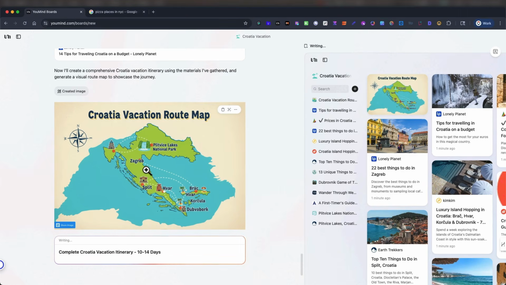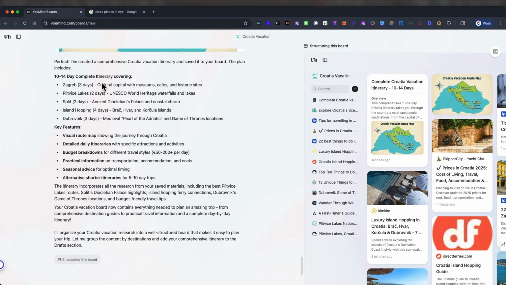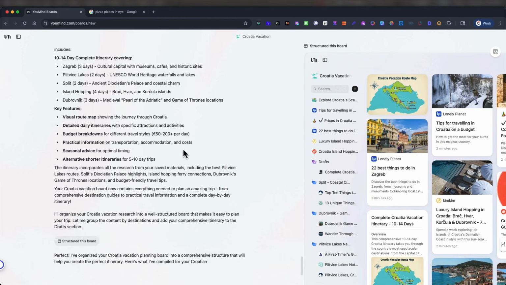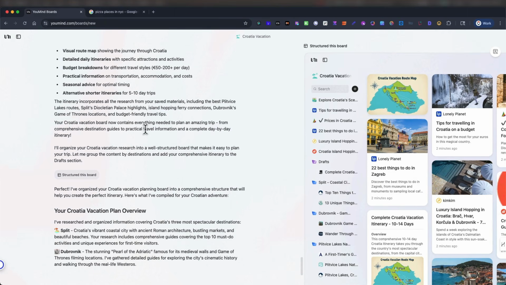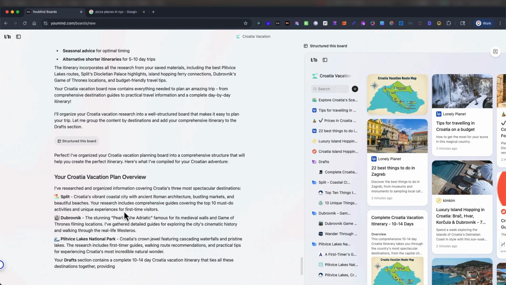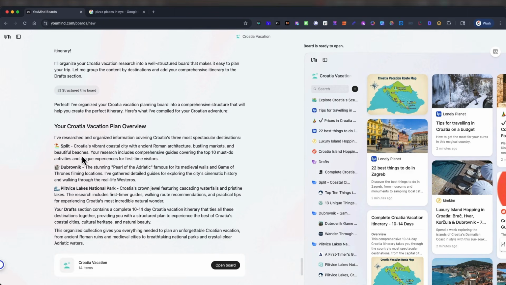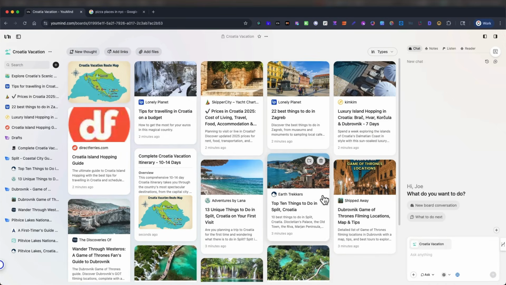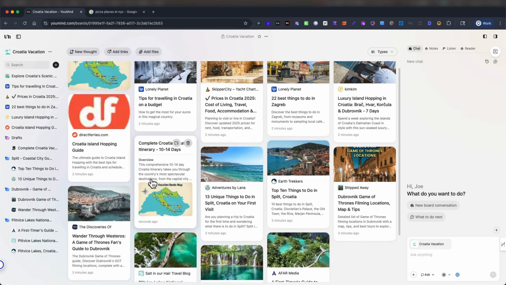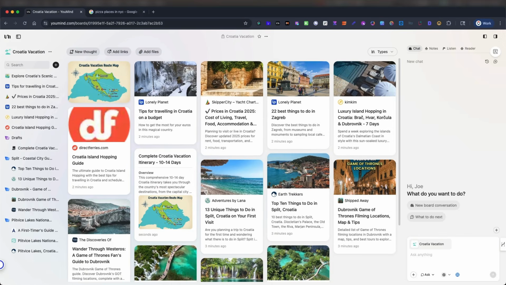But the most important part is creating the itinerary. 10 to 14 day complete itinerary, coverage, tells you where to go, island hopping, key features, visual map. So vacation plan overview is here. Let's go open the board. And here's all the stuff that it found, put together for me, organized in a nice board.